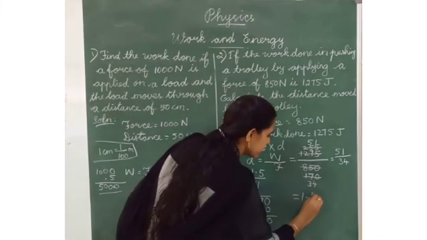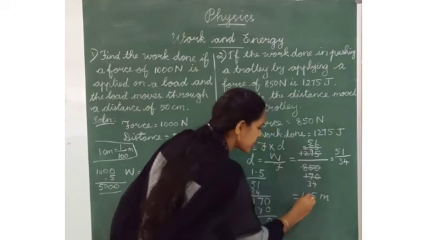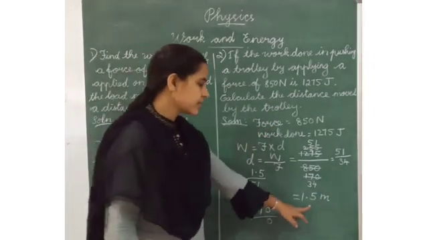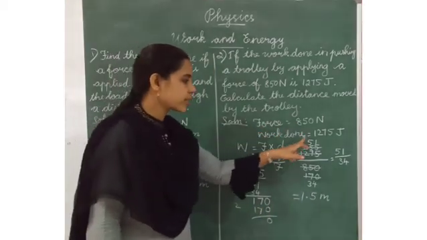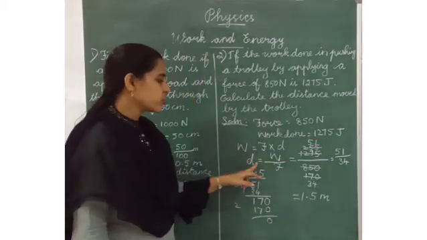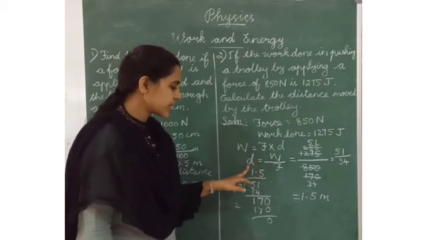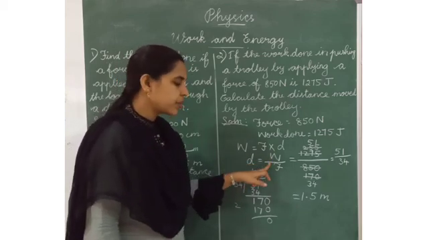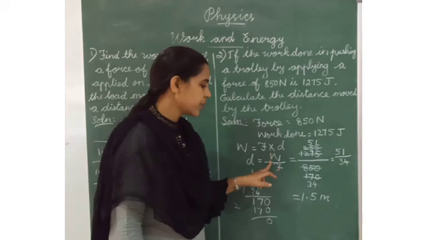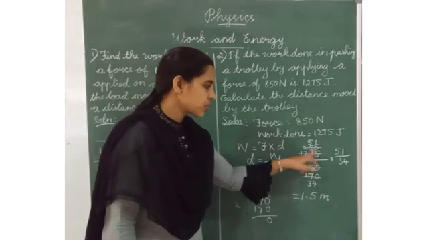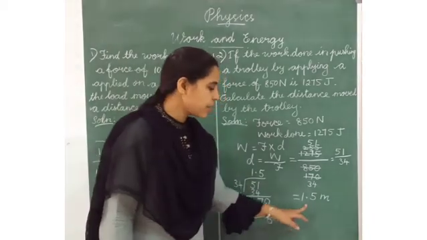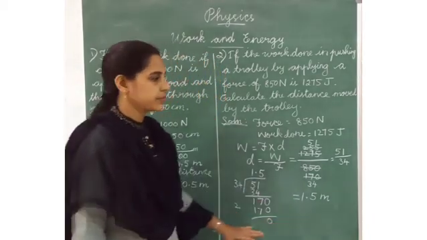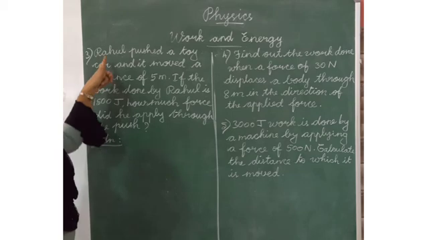1.5 meter. Distance we have to write in meter. Yes. Distance is equal to W by force. W divided by force. We have to substitute these values, divide these numbers, and we will get the answer 1.5 meter.